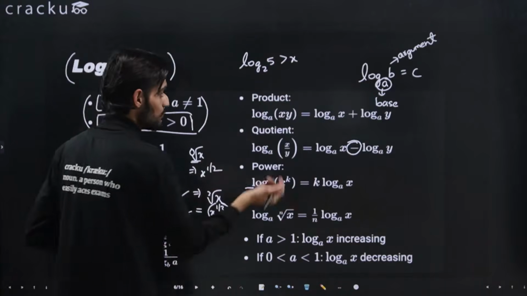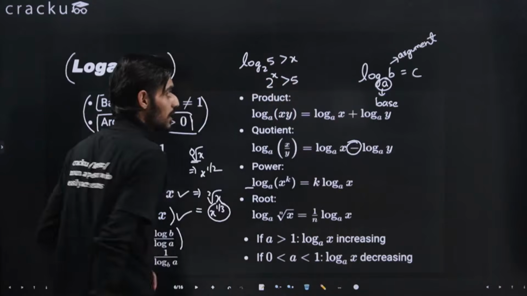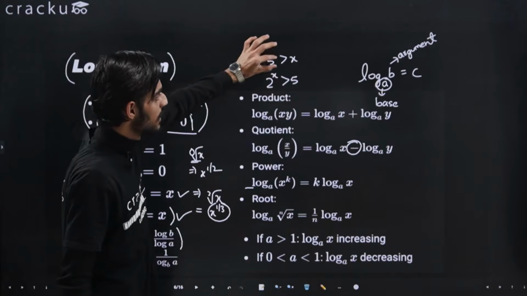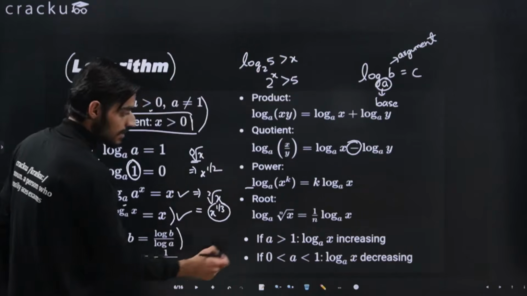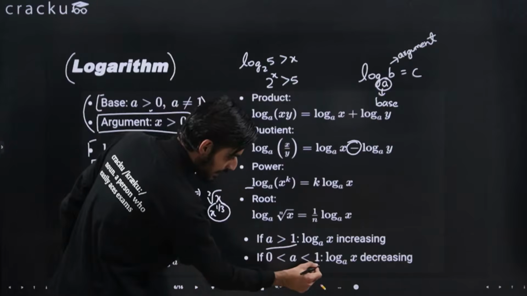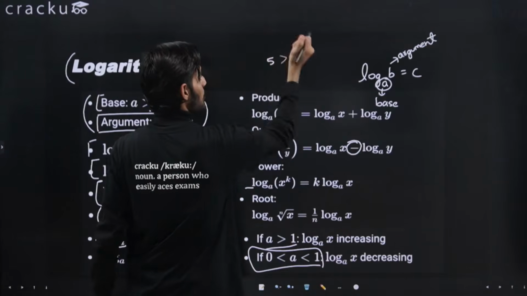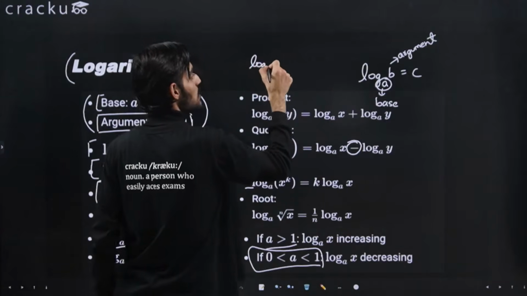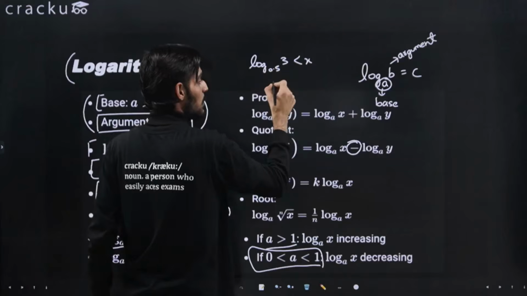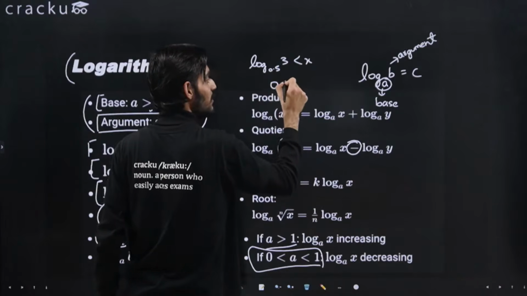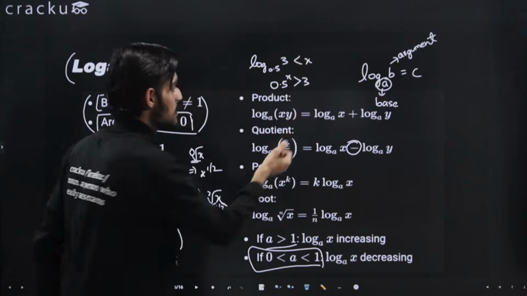If this is the case, what you will do is 2 raised to the power x is greater than 5, right? Just like I told you that the base raised to power this will be equal to this. If there is inequality, you can just keep the inequality same. But in case the base is in between 0 to 1, then the inequality will again change. That is, if let's say it is log base 0.5 of 3 is less than x, then to represent this you will write it as 0.5 raised to the power x will be greater than 3, right? So the inequality will change.